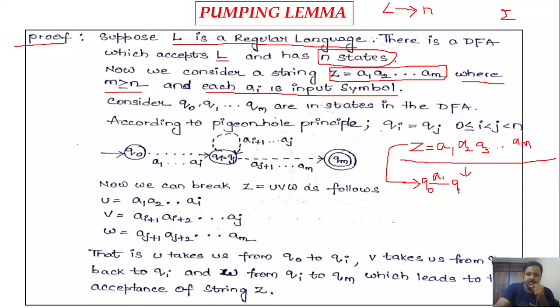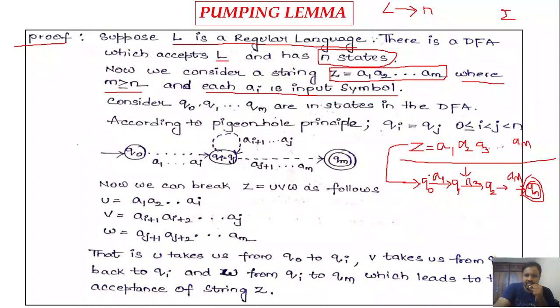This sequence continues, and finally we reach the final state qm on processing the input symbol am.